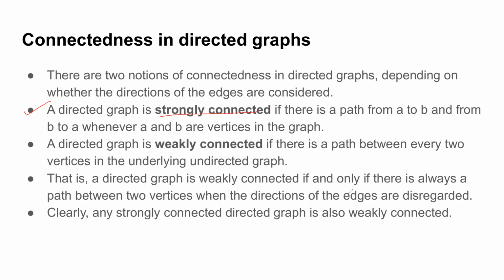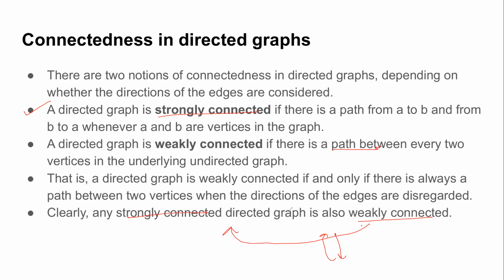So every strongly connected graph is automatically weakly connected also, because if you have a full-fledged path in both directions, it obviously means weakly connected is true, because for weakly connected you just require a path. But vice versa is not possible. A weakly connected graph cannot be strongly connected unless you have the reverse path for everyone.